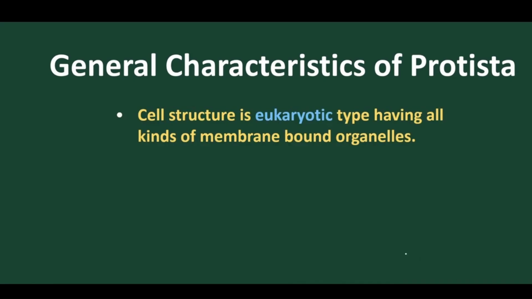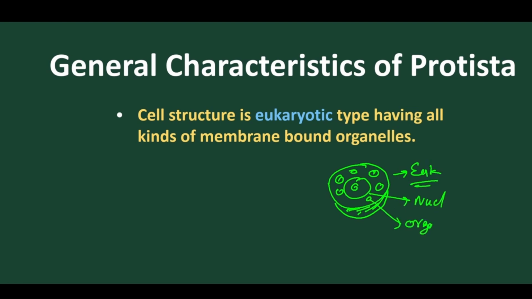Now the cell structure is of the eukaryotic type, because, as we all know, eukaryotic cells have a cell membrane, a nuclear membrane, and membrane bound organelles. These, with the cell membrane and nuclear membrane, are regarded as eukaryotic cells. The nucleus is present, and membrane bound organelles are present. Also in the cytoplasm we find 80S ribosomes. Inside mitochondria and chloroplasts, we find 70S ribosomes also present.